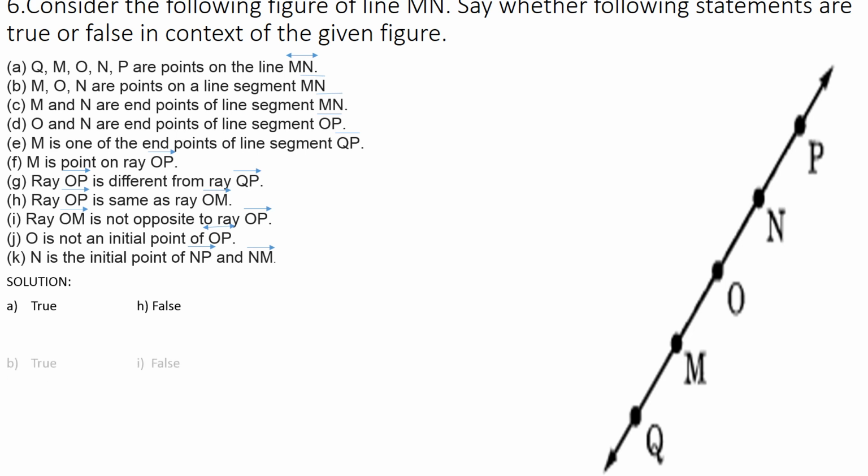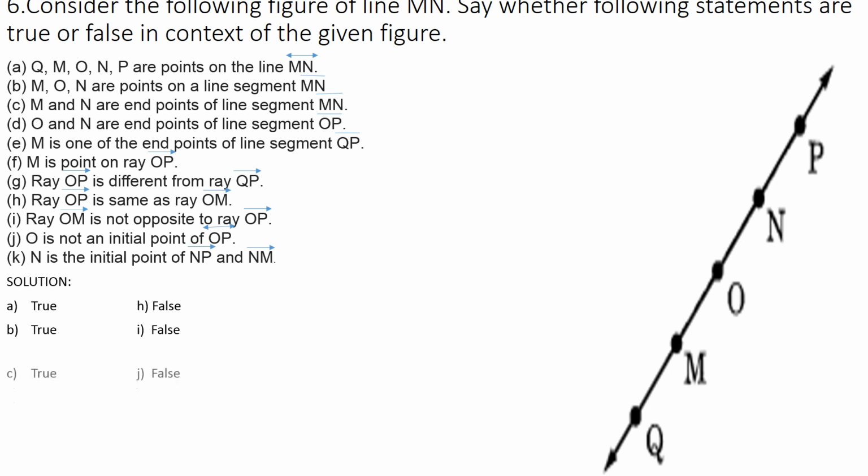Then the next question, B. M, O, N are the points on the line segment. Yes, we can consider MN as a line segment because M is one endpoint and N is one endpoint. In this line also, M is one point, O is one point and N is one point. So these three points are lying on the line segment MN. So it is true.